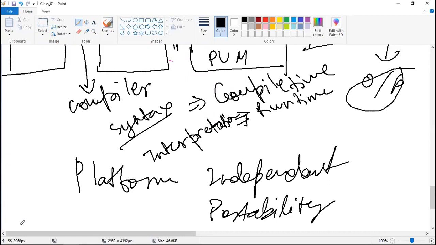Means if you are able to move the bytecode from Windows to Mac or Linux, or from Mac to Linux or Windows, then you can say it is platform independent.